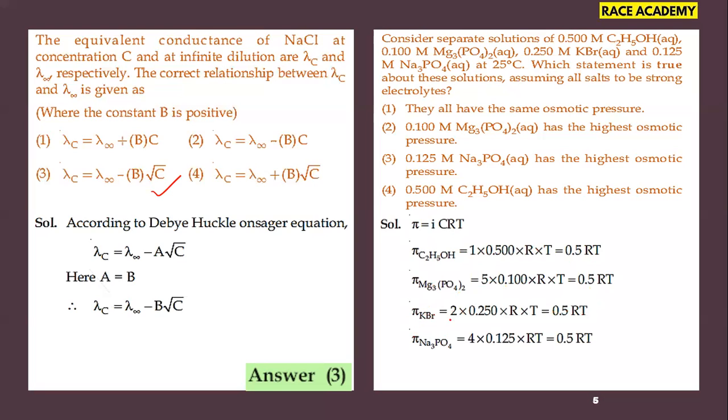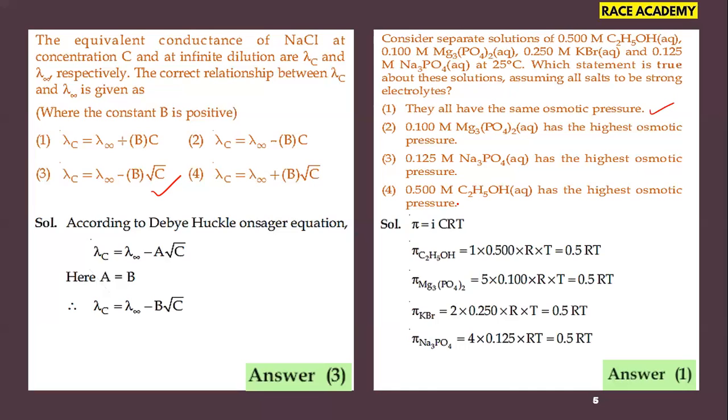For sodium phosphate the i value is 4, and substituting the concentration of sodium phosphate, finally we got 0.5 RT. So in these four expressions, we have observed that the osmotic pressure for all the given solutions is the same. That means our first option is the right option for this question. This is asked from the solutions chapter, unit 2 of our class 12 chemistry syllabus.